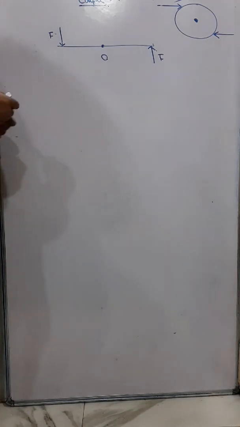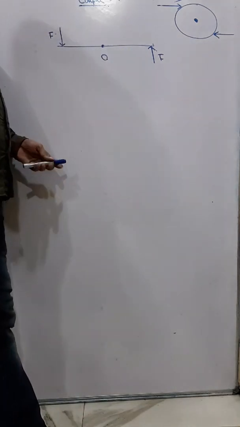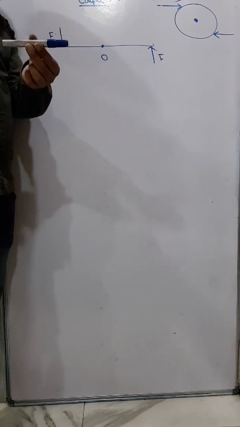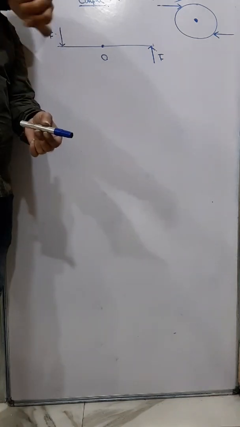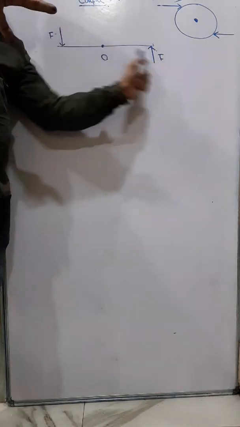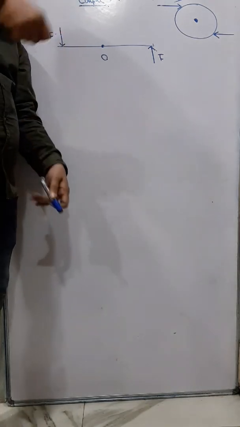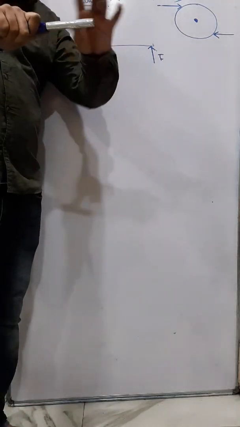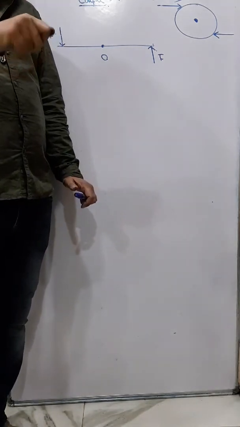You can understand that whenever we rotate or turn anything, we use a couple force. Suppose when you open a tap, generally we use our fingers in an alternate way and then rotate the tap this way. So with this finger and with this finger we are applying two equal and opposite parallel forces, and therefore we can rotate the tap. Similarly, for opening a lock with a key, we press and then we turn. Again with this finger and the thumb, we are using a couple force.